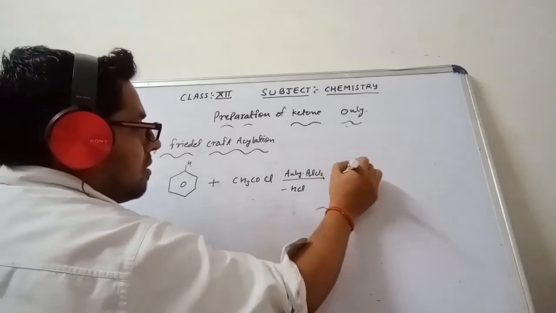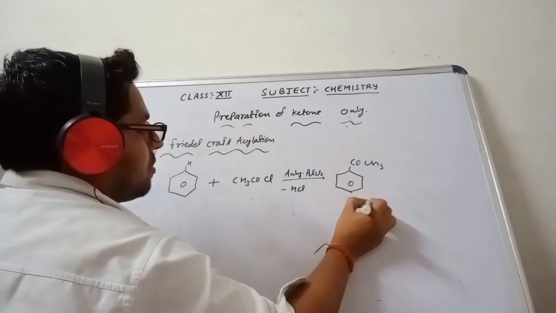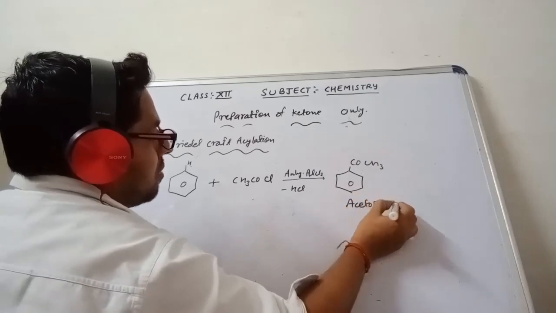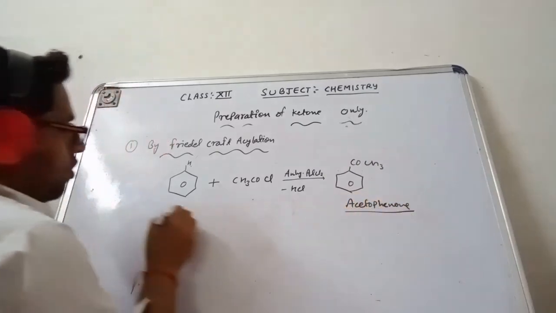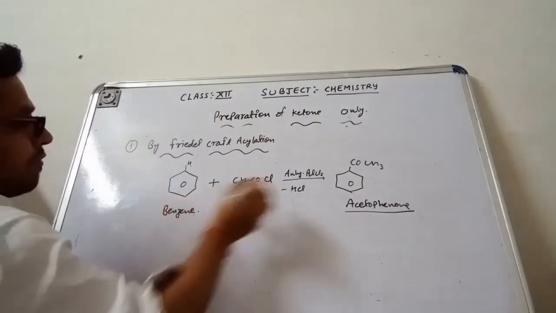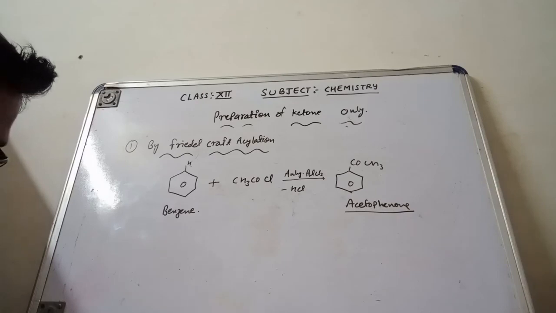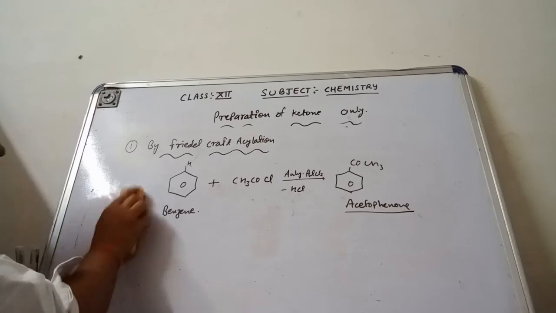This is COCH3. Its name is acetophenone. That means this is the ketone and this is the benzene. So this is the first method by which we are able to make ketone. Now after this, the second method that I am going to discuss with you is also from acyl chloride.